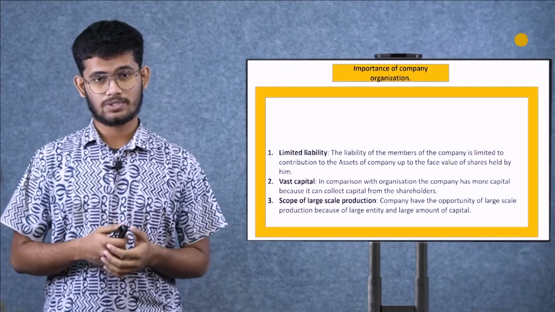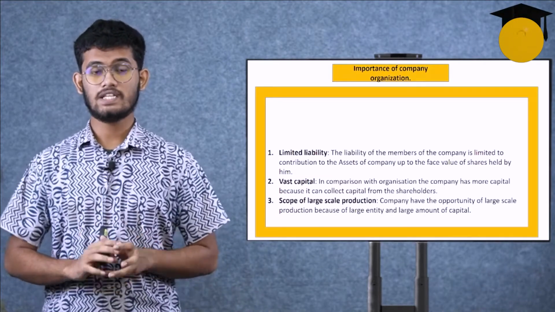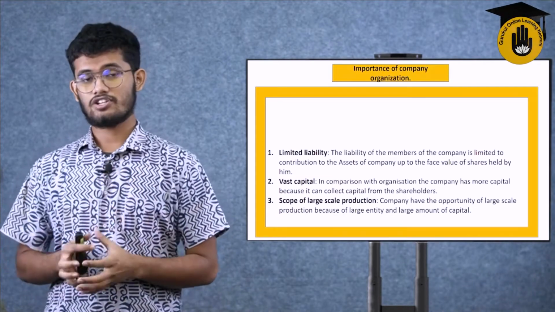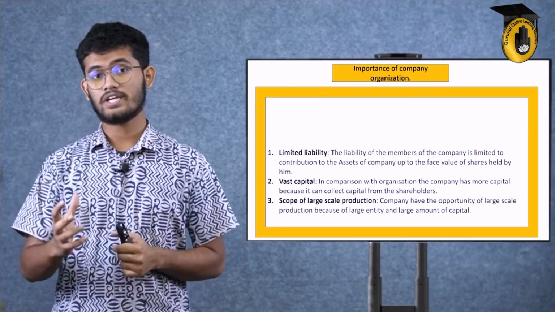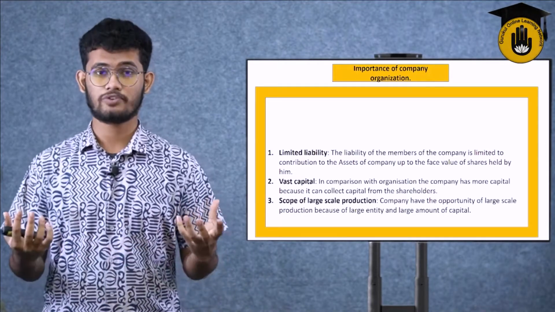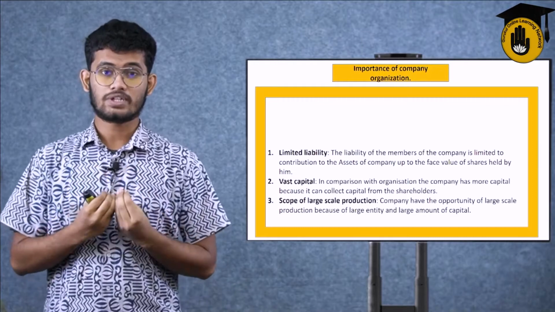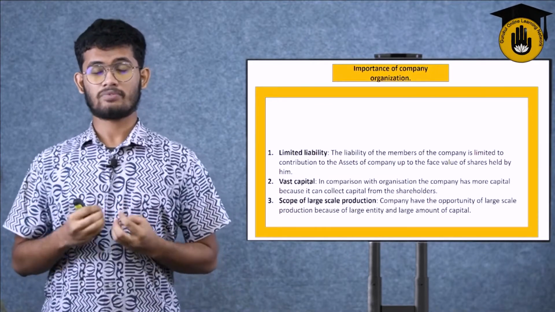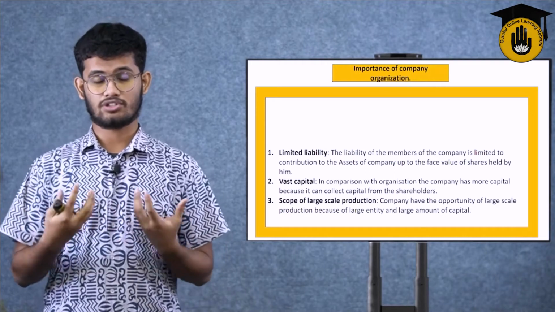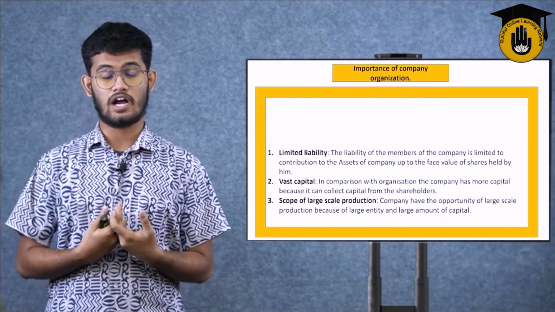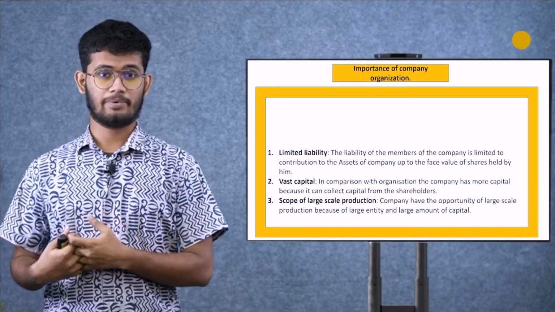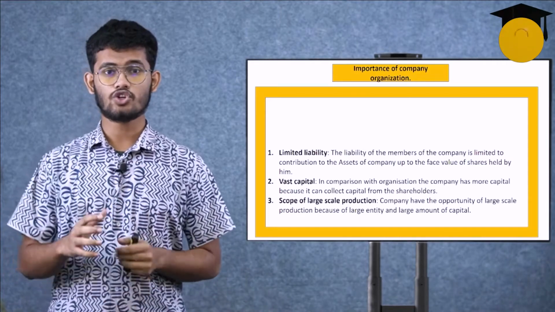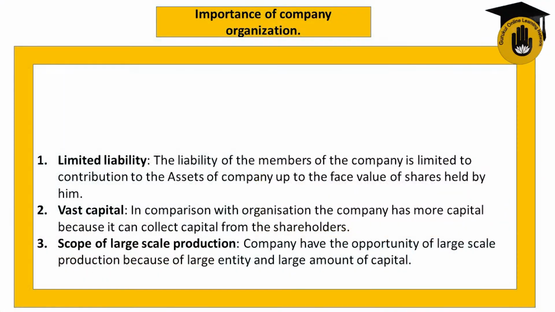We learned before what a joint stock company is. A joint stock company is an artificial personality, or an artificial person. Why is it called an artificial person? Because a group of individuals come together with an objective or a goal to earn individual profits for themselves. Each of them has their own personality. That's why, combined together, it's called an artificial person or an artificial company, a joint stock. So, the importance of a company organization.